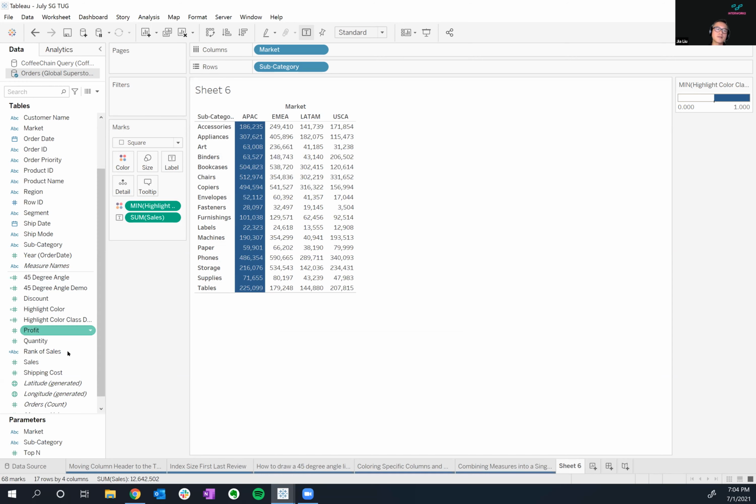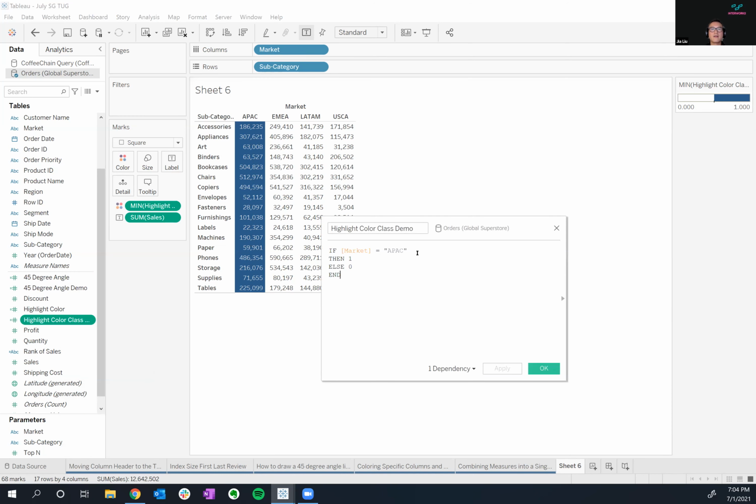So just in case we wanted to see that, again, I'll open up that calculation. It's called highlight class demo, right? And then if I just needed to add one more thing, we'll just say, well, or, right, if subcategory equals, and then we'll just go ahead and put in something like Art. We'll click OK, apply. This will go ahead and highlight the other piece. I just need to add a parameter here and a parameter here. That gives you the opportunity to then change the colors.